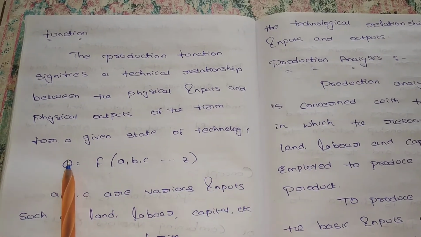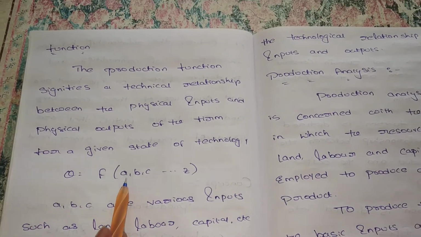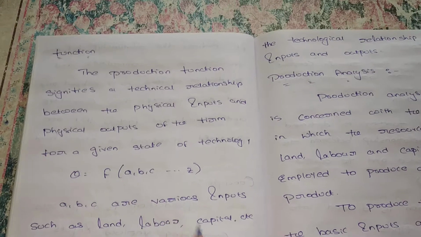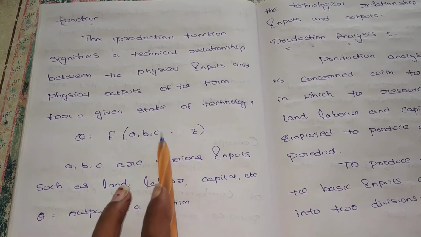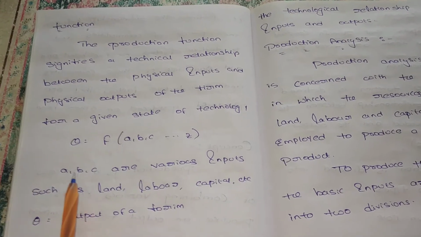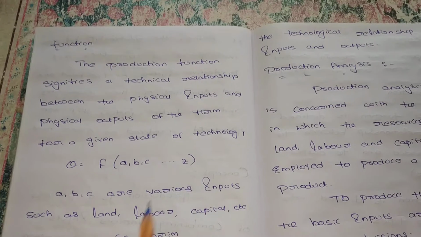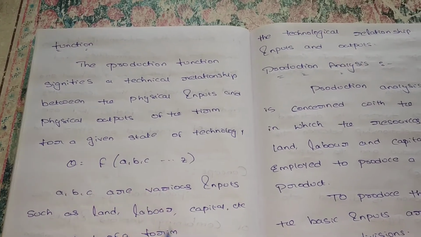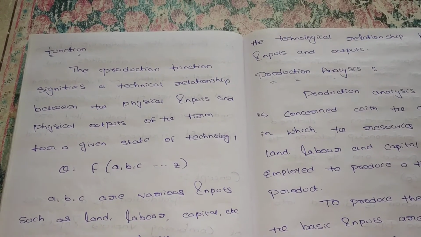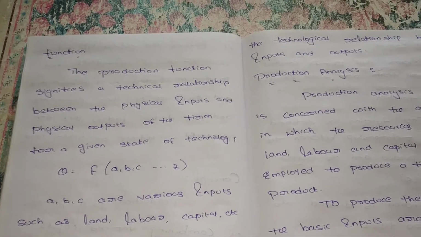Here Q is the output. For this output we require some inputs. What are the inputs? A, B, C, and so on, Z. A, B, C are the various inputs, such as land, labor, capital, etc. Q means output, and for this output we require some inputs. So this relationship explains the relationship between the physical inputs and physical outputs. We can say it is a production function.